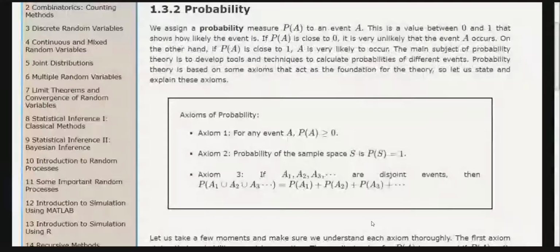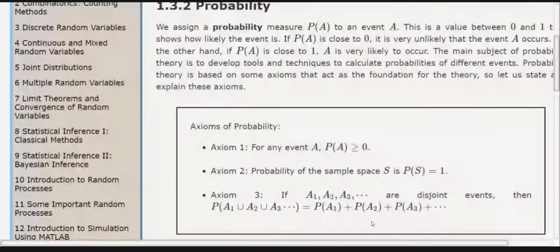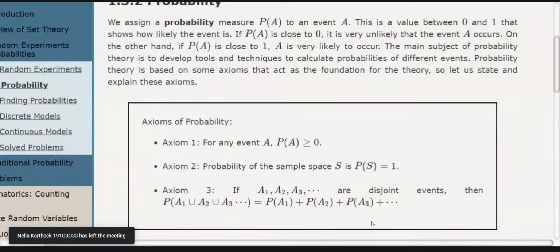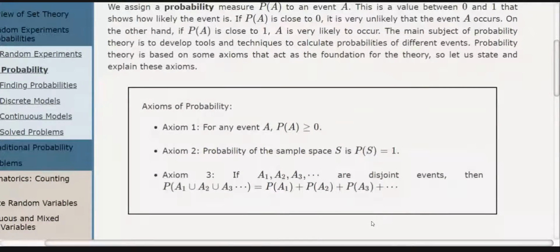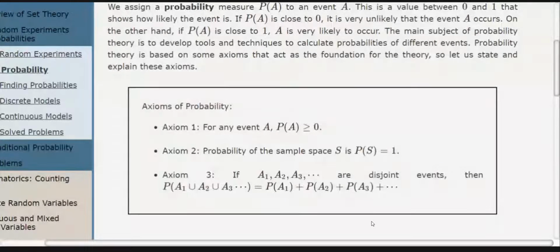Then we have discussed the three axioms of probability. One is that the probability of any event is greater than or equal to zero. Another is that the probability of the sample space is one. And the third is that if you have pairwise disjoint events, here they use the word disjoint, but we use mutually exclusive.